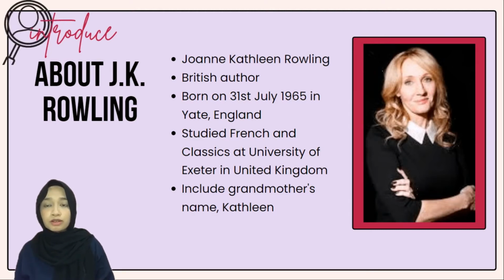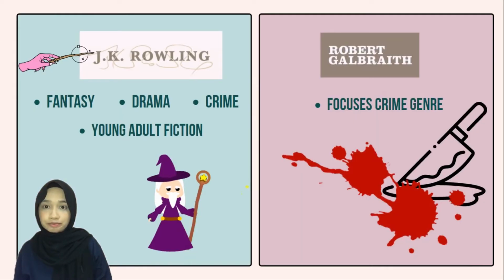When it comes to her pen name, which is J.K. Rowling, she uses a gender-neutral pen name since she was a female author and the target audience of young boys would not want to read a book written by a woman. So, she decided to use the K initial in her middle name by taking her grandmother's name, which is Kathleen.